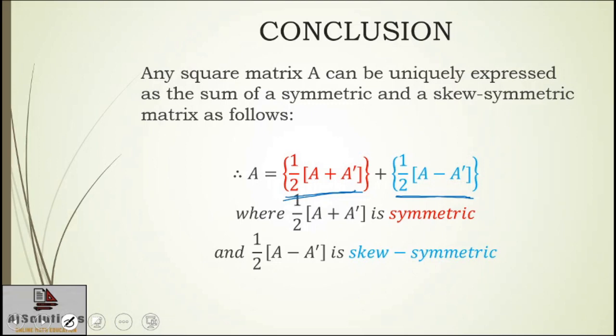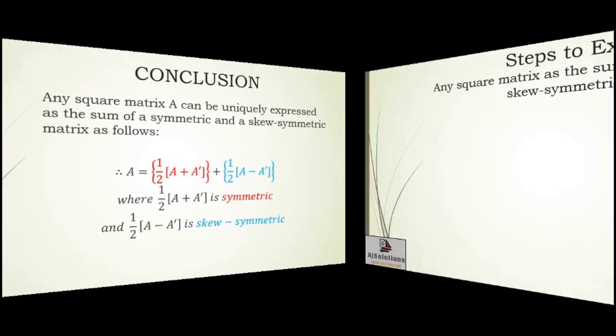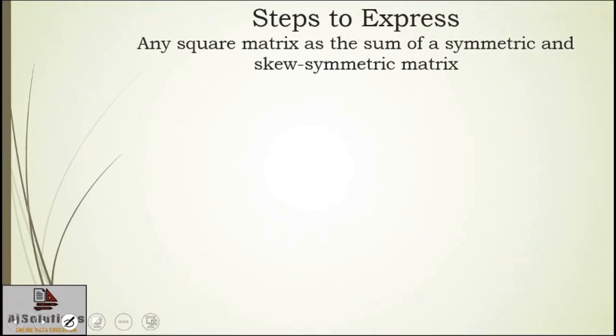Okay. So what are we going to do next? We are going to take a square matrix A, any random square matrix A, and express that matrix A as a sum of a symmetric and a skew symmetric matrix. For that we are going to follow some steps. So let's see what steps are to be followed to express any square matrix as a sum of a symmetric and a skew symmetric matrix.